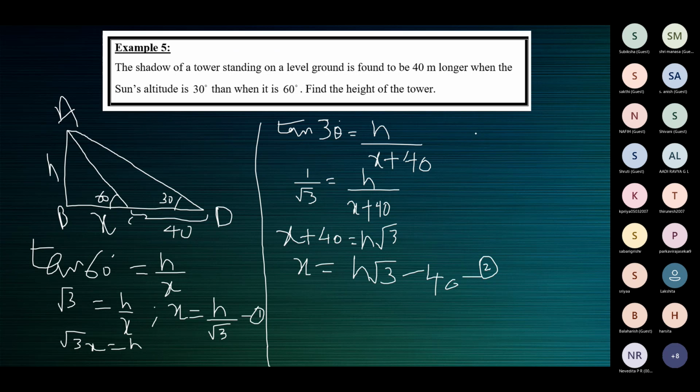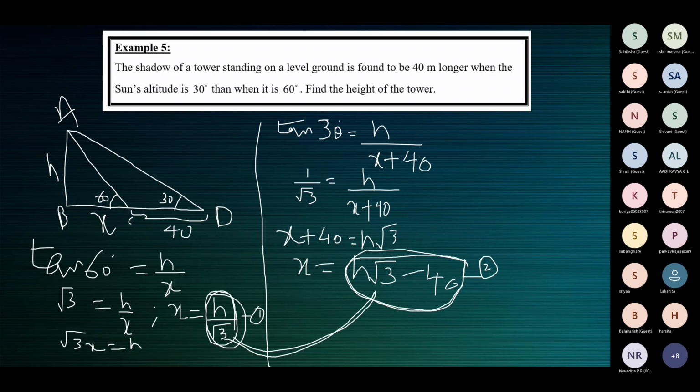In 1, what is x equal to? H by root 3, ma'am. So this is x, right? X is equal to h by root 3. What is this one? That is also for x, right? Yes, ma'am. So equate these two. This expression represents x. This expression also represents x. So that means these two are equal. Agree? Yes, ma'am. Yeah, now then what should be the next step?